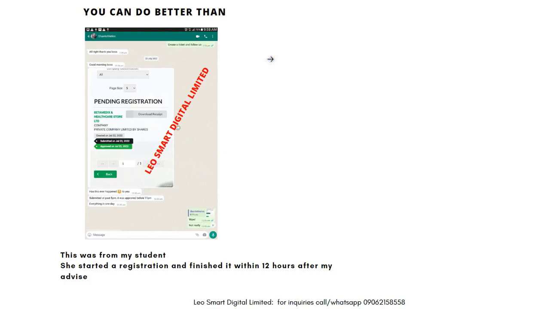Has this ever happened to you? Submitted past 5 p.m., it was approved before 11 p.m. Everything in one day. He started the name reservation around 11 a.m. It was approved by 3. So you filled the application and made payments and submitted by 5. And then by 11 p.m. it was approved.